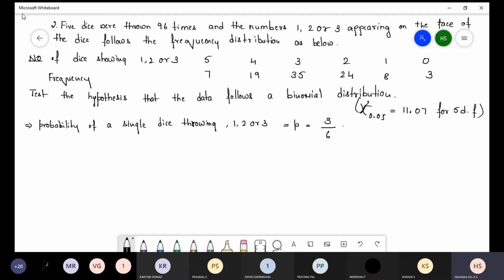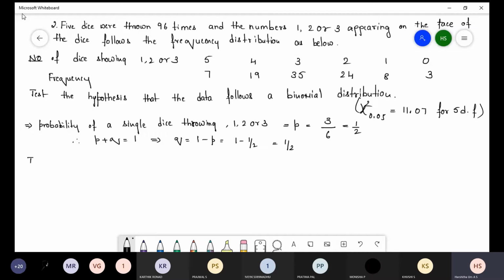So 3 divided by 6, that is 1 by 2. In the probability distribution we know the formula P plus Q is equal to 1. So Q is equal to 1 minus P, that is 1 minus 1 by 2. We get 1 by 2.